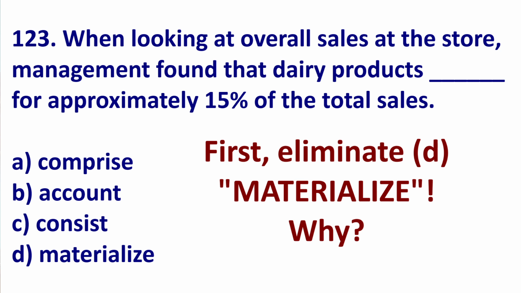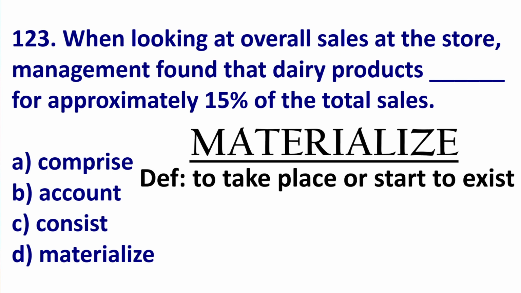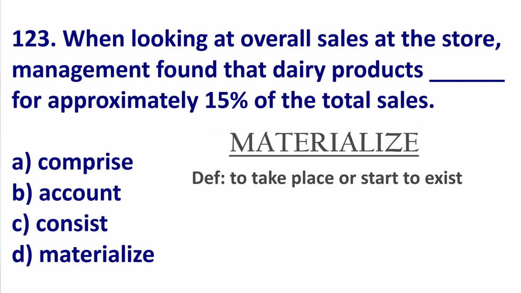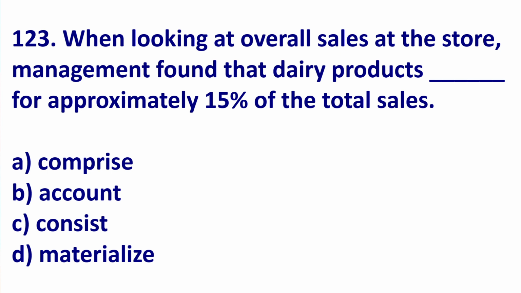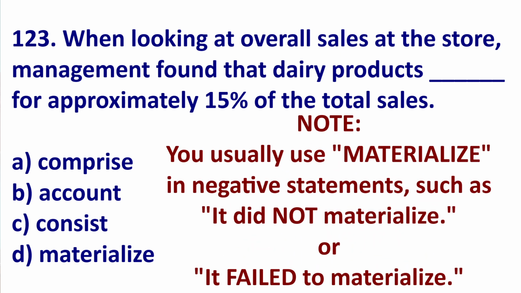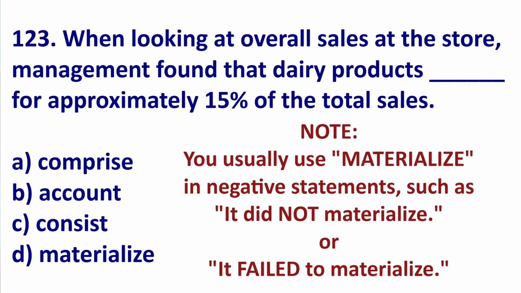B. We will eliminate materialize. Materialize is a verb. That means to take place or start to exist, to start to happen. An example, my plan was to open a bakery in the residential community, but it didn't materialize, so it didn't happen because of rules and regulations. Now, a little note, usually materialize is used in a negative sentence. For example, it failed to materialize. It didn't materialize. It will not materialize.